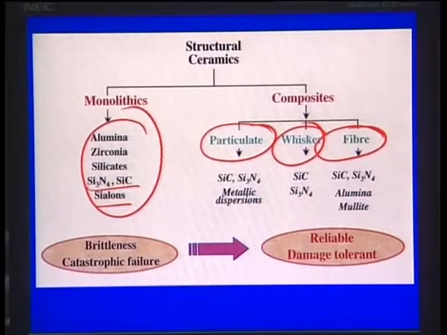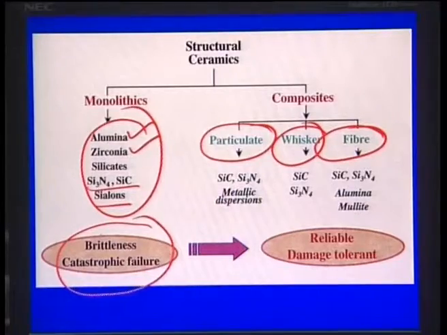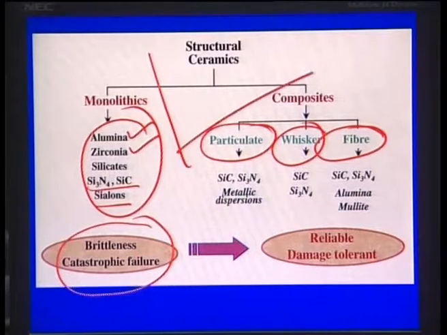Monolithic means simple ceramic without any second phase reinforcement, and monolithic ceramics are extremely brittle. Catastrophic failure means that if you plot the stress strain curve, it goes straight to failure. There is no deformation here.